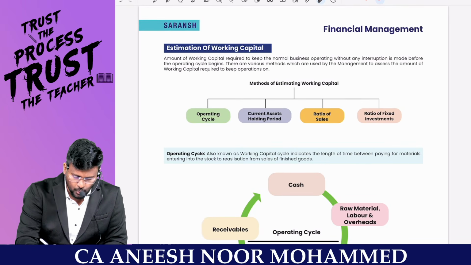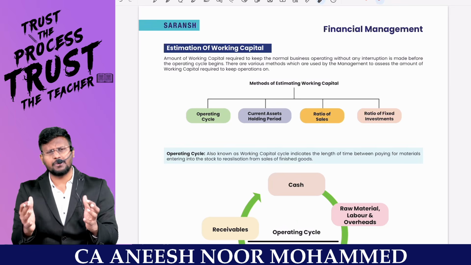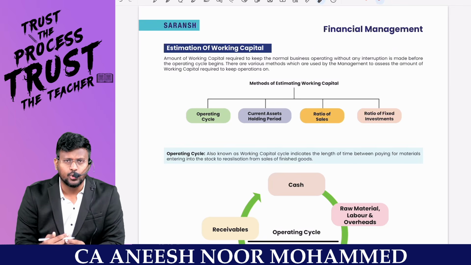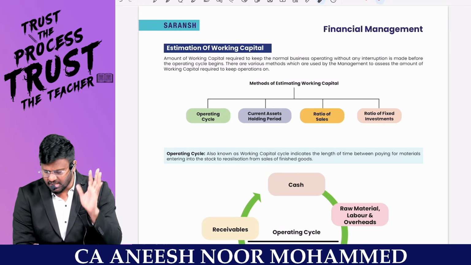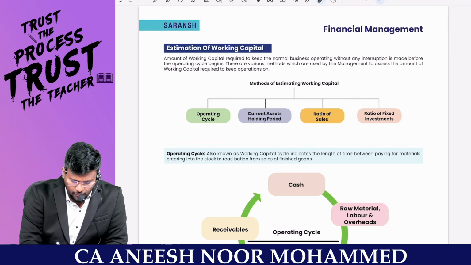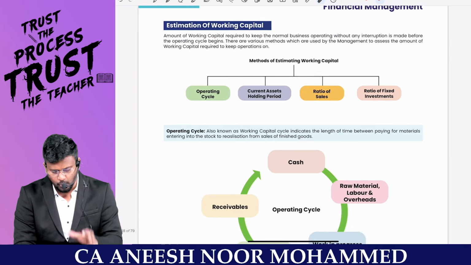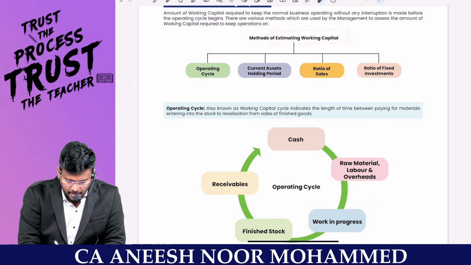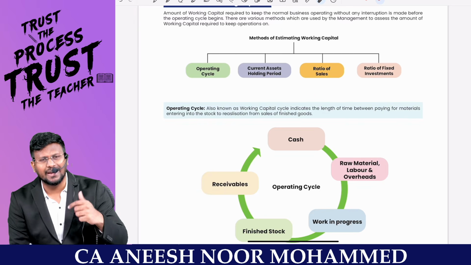Surely I have to estimate the working capital for every business. Everyone should know. For example, if you are going for a tour, you should know how much daily expenses you are going to incur. In the same way, in a business, my dear lovable students, you have to estimate the working capital. Sir, what are the methods of estimating working capital? By way of operating cycle.